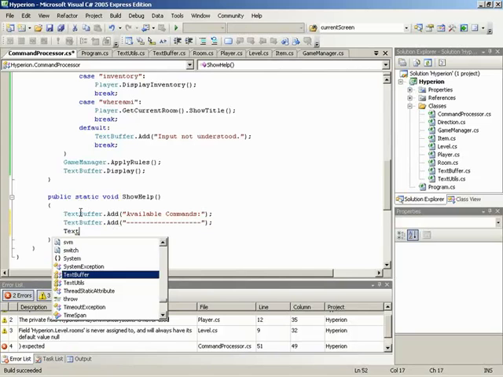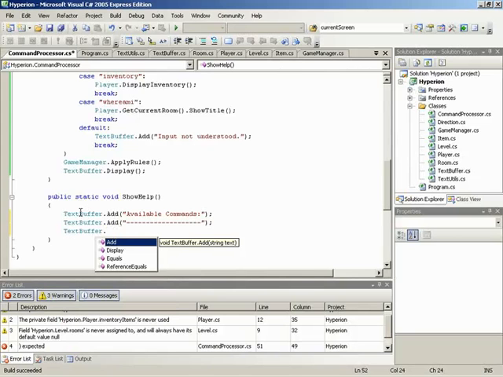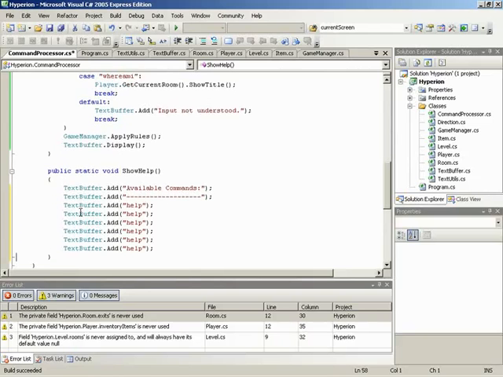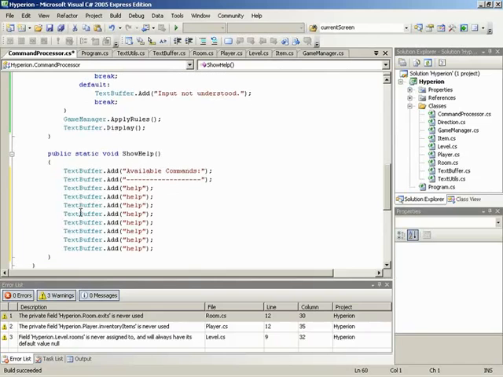All right, now we get to add the text for the first command, which is help. We've got a help command. And now to make this a little bit easier to type, I'm going to grab this. Yeah, I have no objection to a lot of copy and pasting. I'm sure they can follow along. Simply copy, paste, then paste again to add, which will end up becoming our exit, our move, our look, our pickup, our drop, our inventory, and our where am I commands.